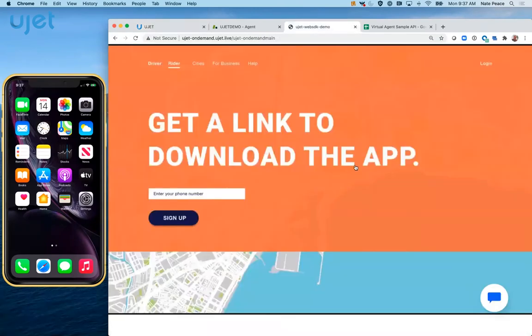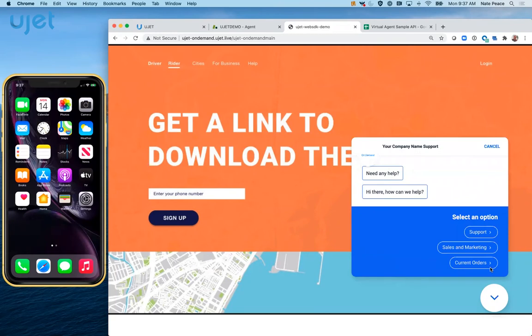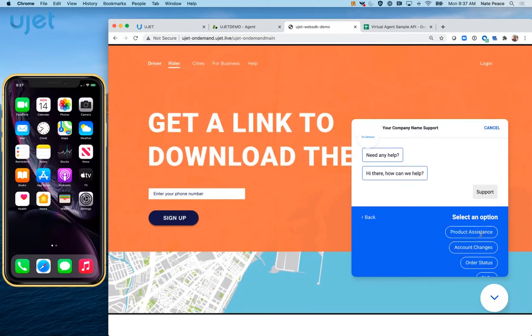We're going to start with this desktop web experience, specifically looking at a virtual agent for some FAQs. Now, as we're within UJET's web experience, we've curated this journey, these specific visual options, to this customer. These can be based off of whether they're authenticated or not, the website they're on, the language they're in, etc. And these options can be dynamic depending on what it's configured for, as well as what the customer selects.